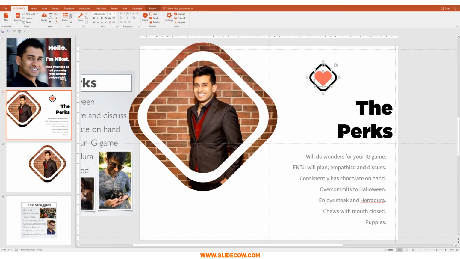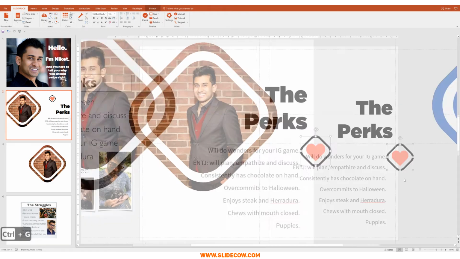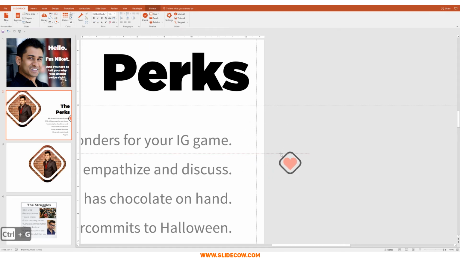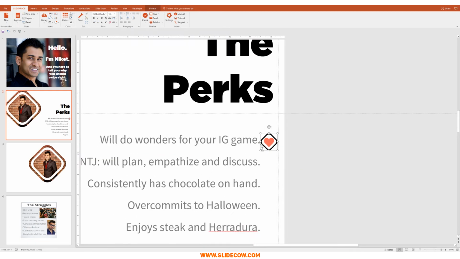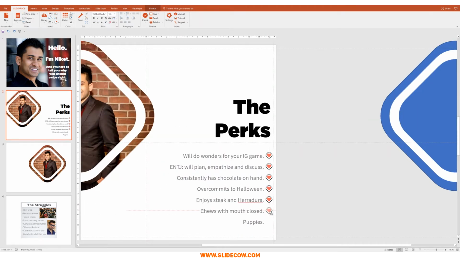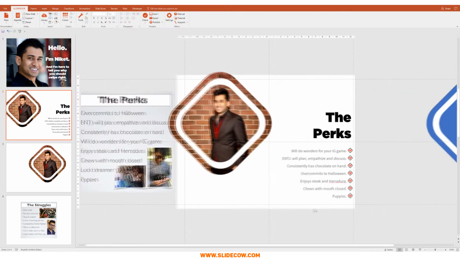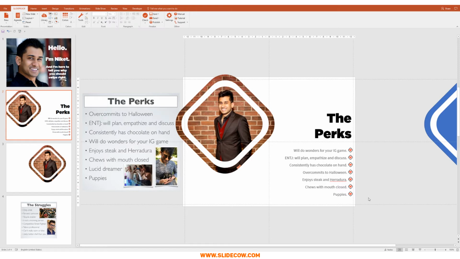So we can highlight these and press Control G to group them up. And we can move it over here and move it there. That way, they're not bullet points anymore, they're love points. So we're just going to move it up just like this and make sure that everything is perfectly aligned. Yep, just like that. All right, cool. Now I can do this for every single one by holding Control Shift and just moving this same image downwards. Just make sure this is fine, this is aligned, this is also aligned. Perfect. I think that looks absolutely fantastic.